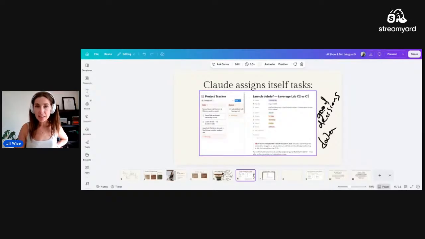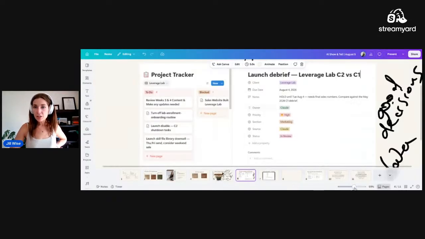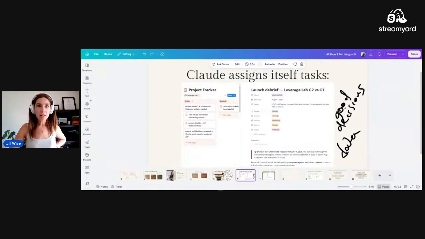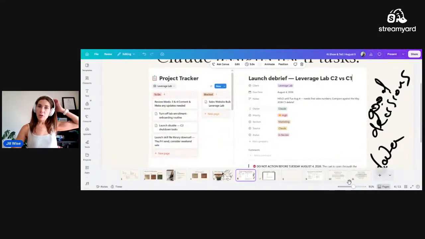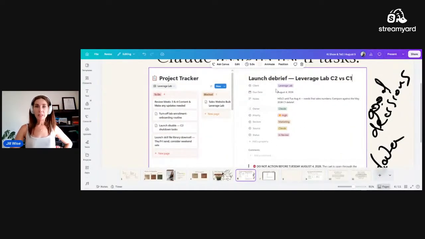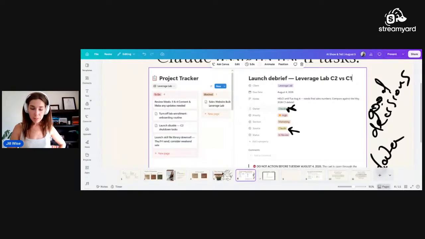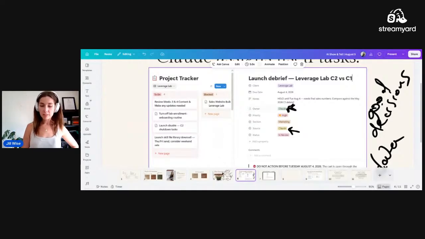Now, the cool thing is when you look here, let's try to zoom in a little bit. Let's see how that looks on the live screen. Okay, it's kind of close. So this is my project tracker in Notion. When you have this set up properly, the statuses are really what are doing a lot of the work. So you can see it says the owner is Claude right here. It also says the source is Claude itself. I like to call it Claudie boy, Claudie.